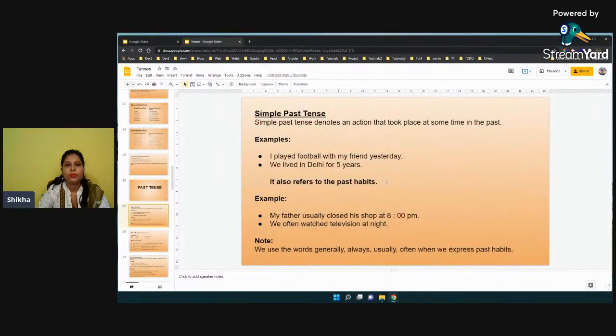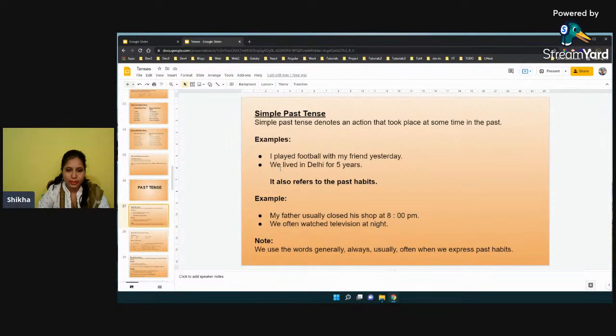So the first thing which we are going to learn is simple past tense, right? Simple past tense generally talks about actions that took place at some time in the past. So we talk about the actions which have already taken place or which have already happened. So firstly we are going to learn about simple past tense.